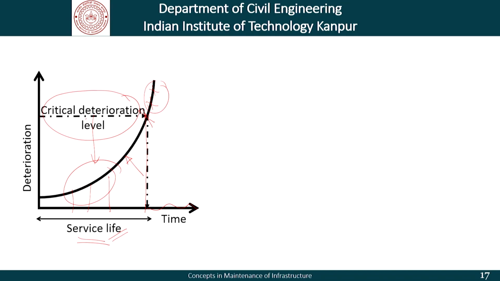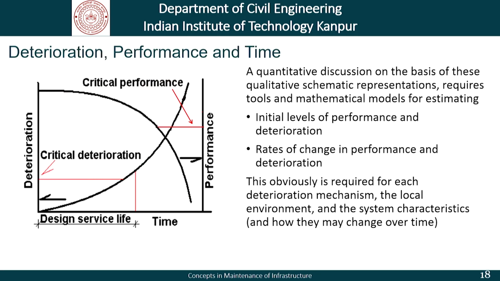We need to have this curve and the critical deterioration level, or the similar performance time graph and a critical performance level, and ensure that during those 50 years or 70 years or 100 years, the critical deterioration level is not reached, the critical performance level is not breached. That is the kind of thought process that we need to have in a comprehensive understanding of infrastructure asset management.